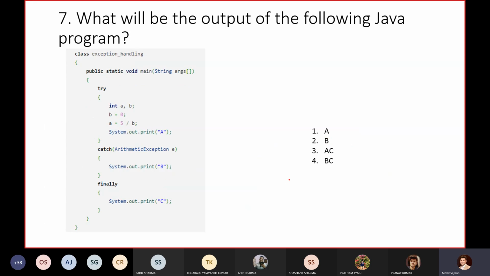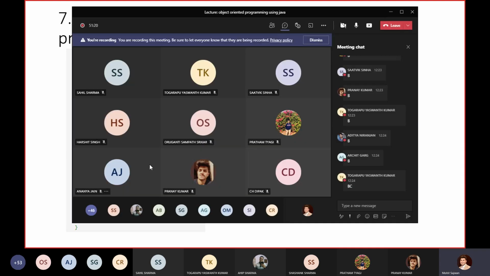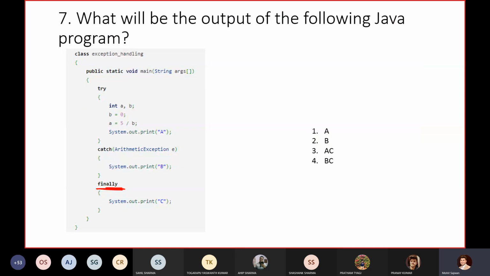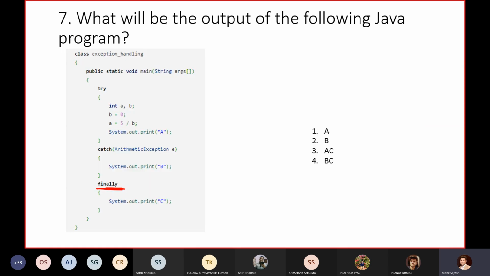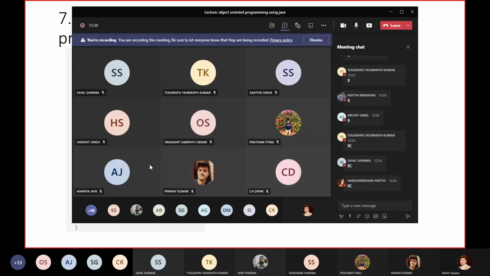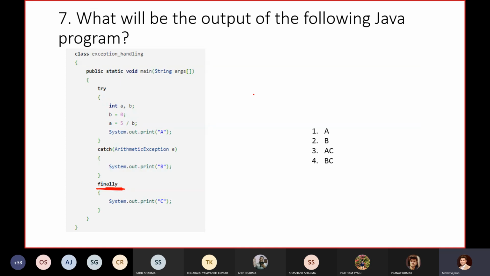That's correct. Now the program is quite the same, but here we are using one finally block too. Tell me what the output will be if I execute this code. Yashwant posted B, C, and Sahil posted the same answer. What about others? Is there anyone saying we will get the output CB, or ABC? We don't have any other option. Your answer is correct.